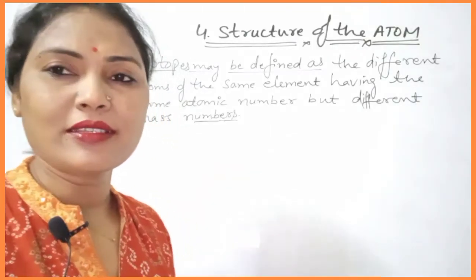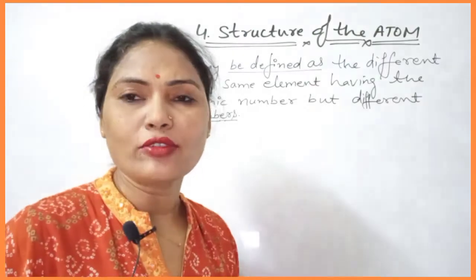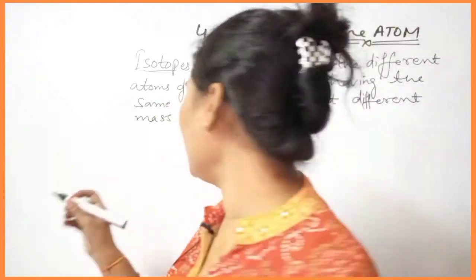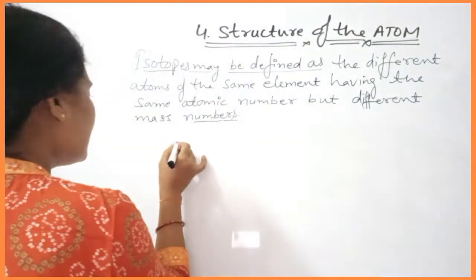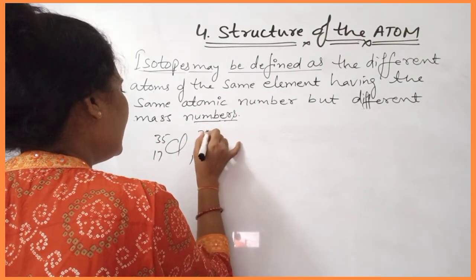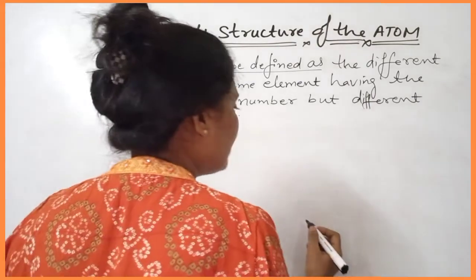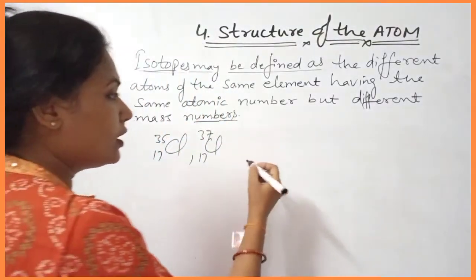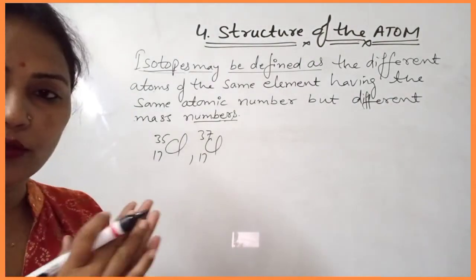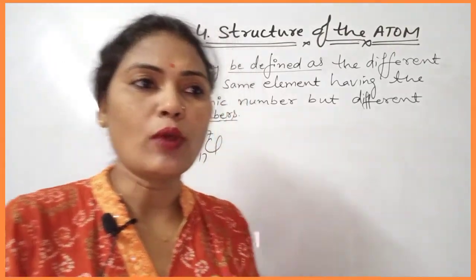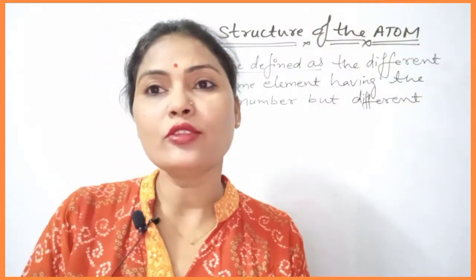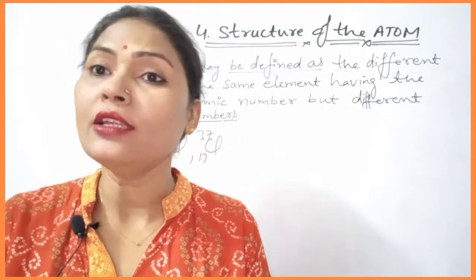Now let me discuss the composition of isotopes of chlorine. As you know, chlorine has two isotopes, that is chlorine-35 and chlorine-37. So let us write the composition here. Please note that the difference in the masses of isotopes of an element is due to the different number of neutrons in their nuclei.